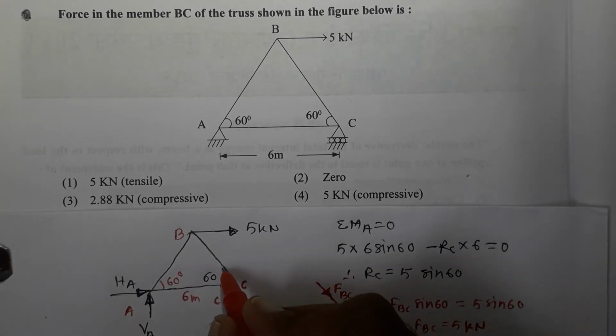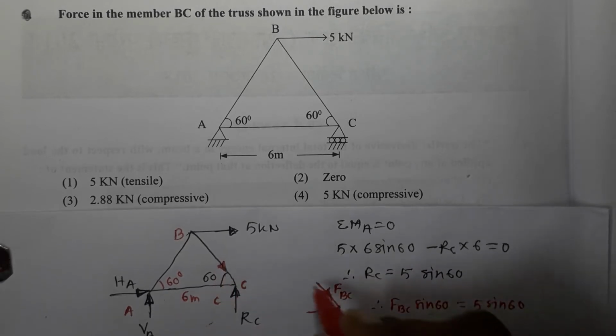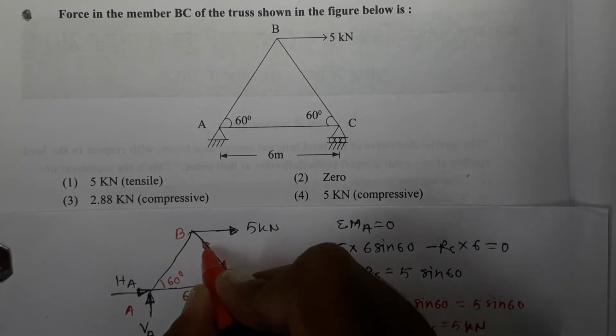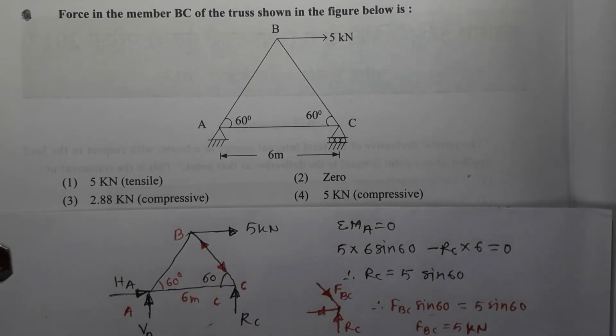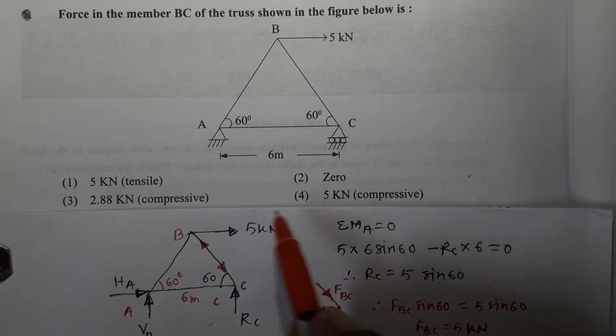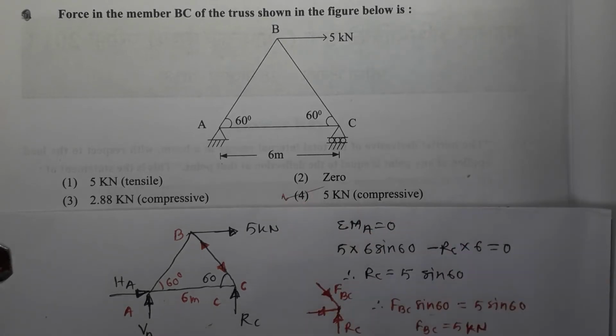So force in BC is acting like this. At this end C, it is directed towards C. So at end B, it will be directed in this direction, and which is a compressive type of force, and that is why the correct option is option number 4.